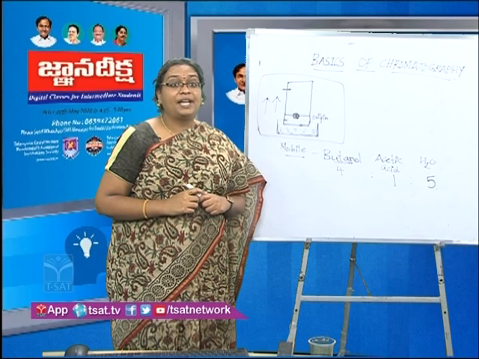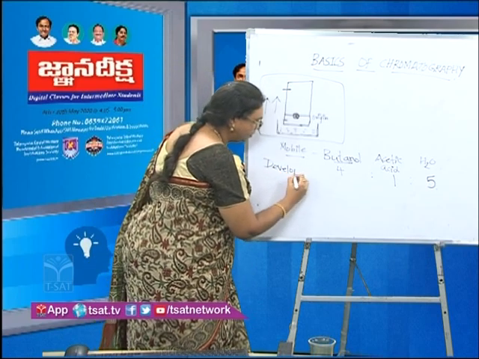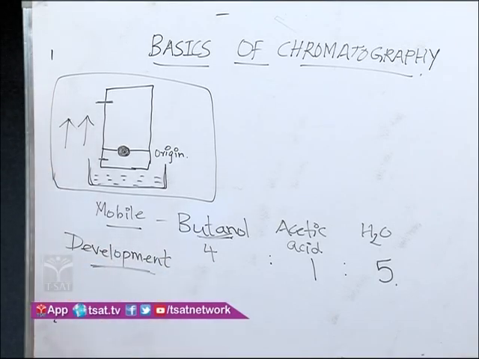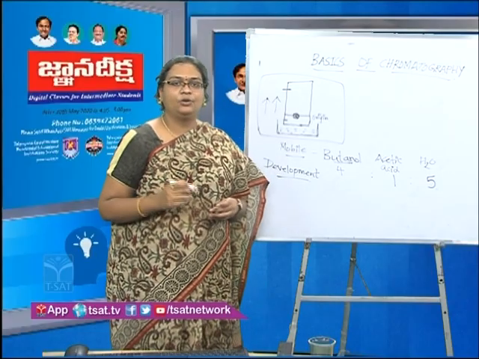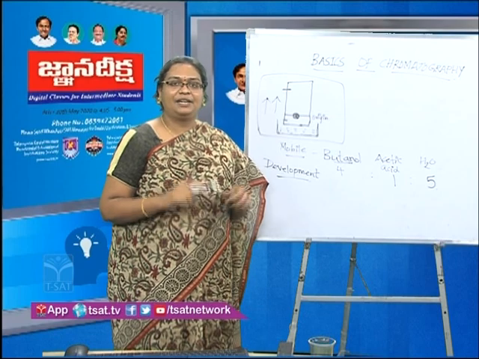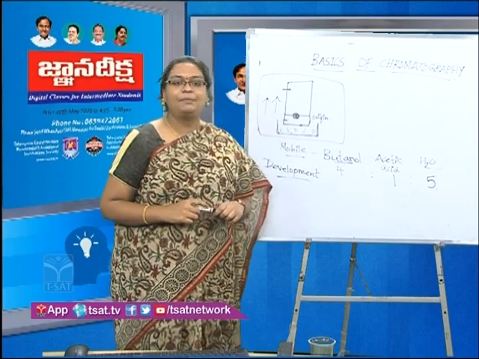It is done by a process called development. It is just like a photograph. Once you take a photo, can you see anything? Especially in the old photographs, old cameras, nothing. You have to develop the film, and ultimately then you get a photograph. Similarly, here the development of the chromatogram has to be done.